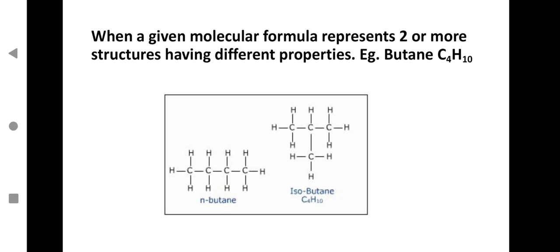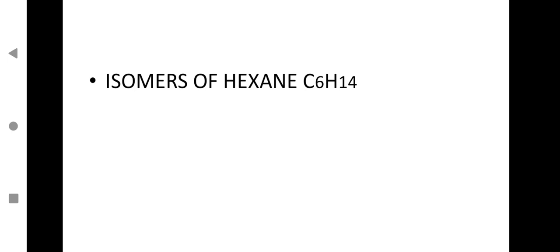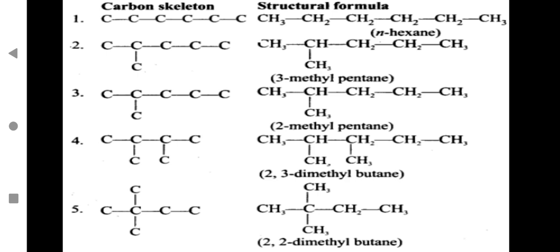So the structural arrangement of butane can be n-butane, as you can see on the screen, as well as isobutane, where it will show branching. So these two types of structural arrangement are possible. Therefore butane shows two isomers, whereas for isomers of hexane, the molecular formula remains C6H14. How can it exist? Let us see how many it will have. It will have 5.